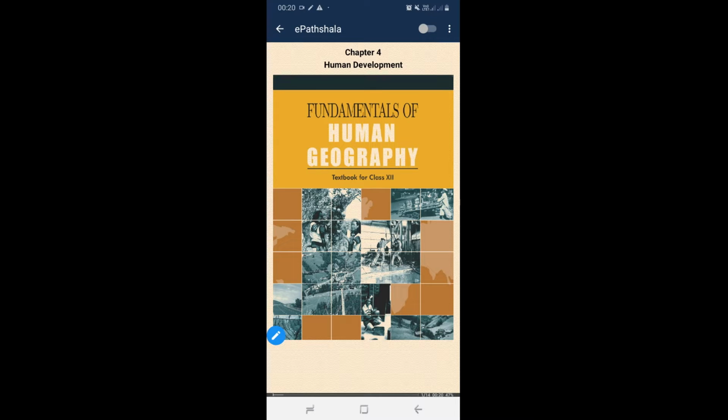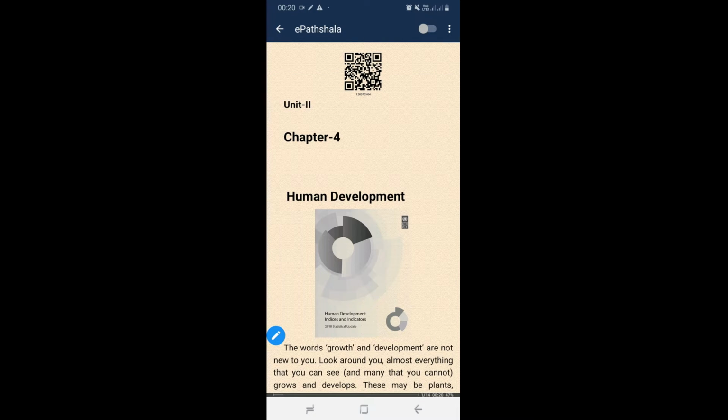Hello students, this is Fundamental of Human Geography Class 12 textbook, and we are going to start chapter 4, Human Development. So let's start the chapter. The chapter starts with two important keywords, that are growth and development. We need to know the meaning of these two keywords.